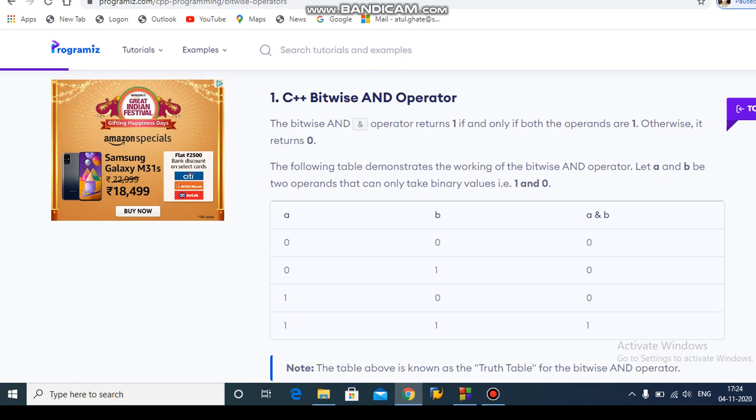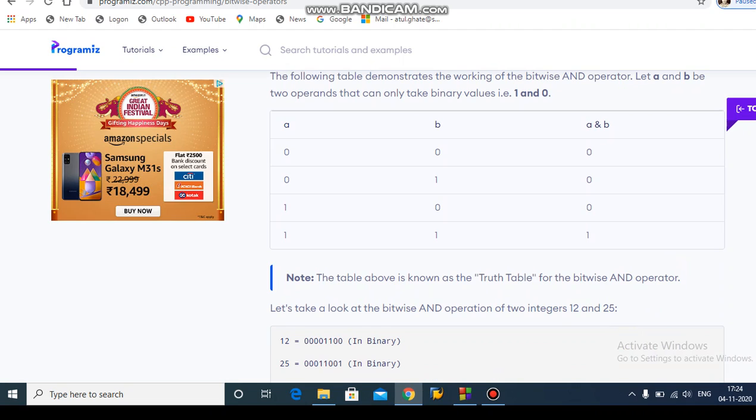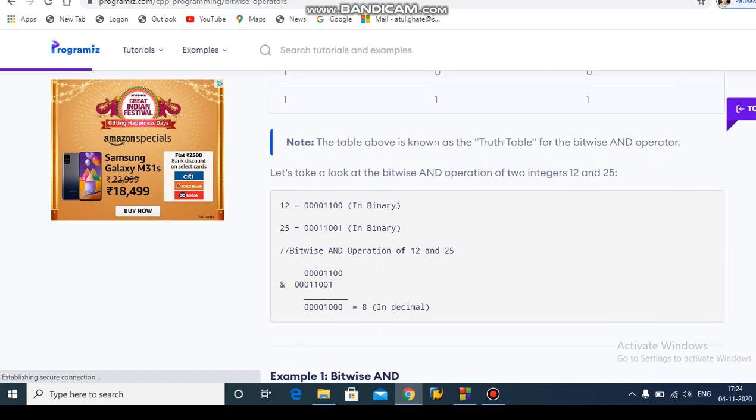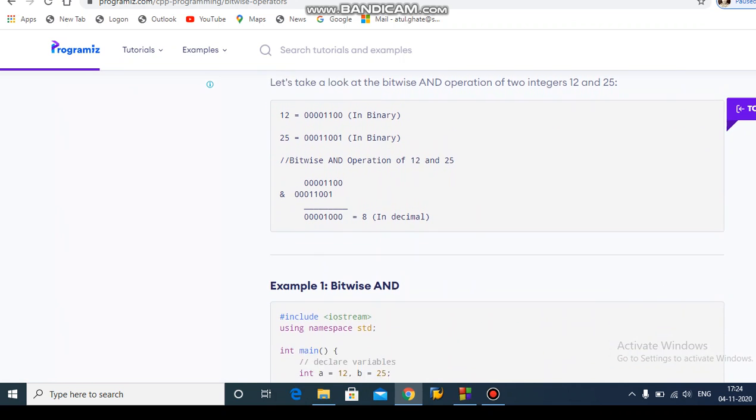Note that the above table is known as the truth table for the bitwise AND operator. Let's see an example. In this example I am giving you a detailed explanation of the bitwise AND operator. We will discuss it in the next lecture.